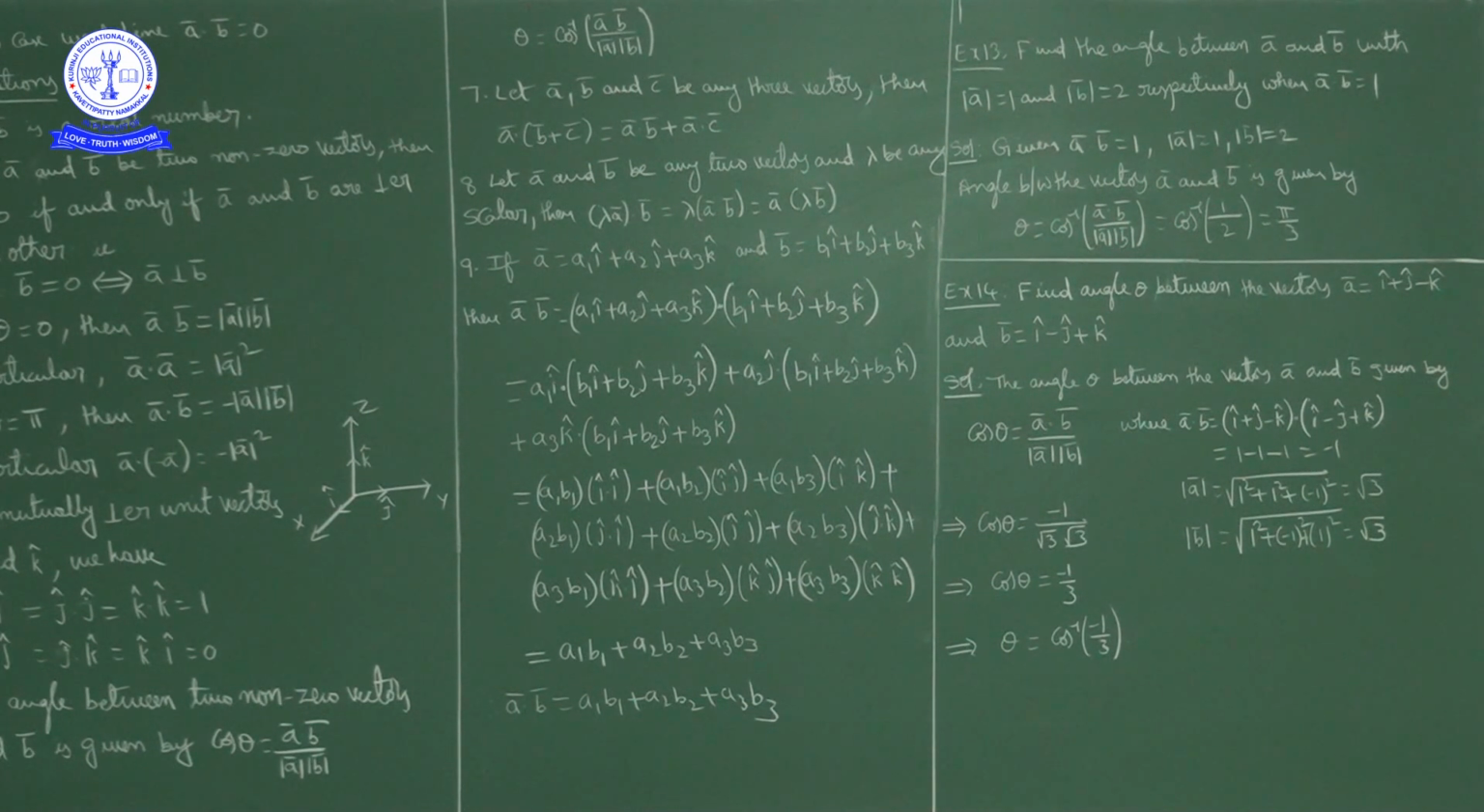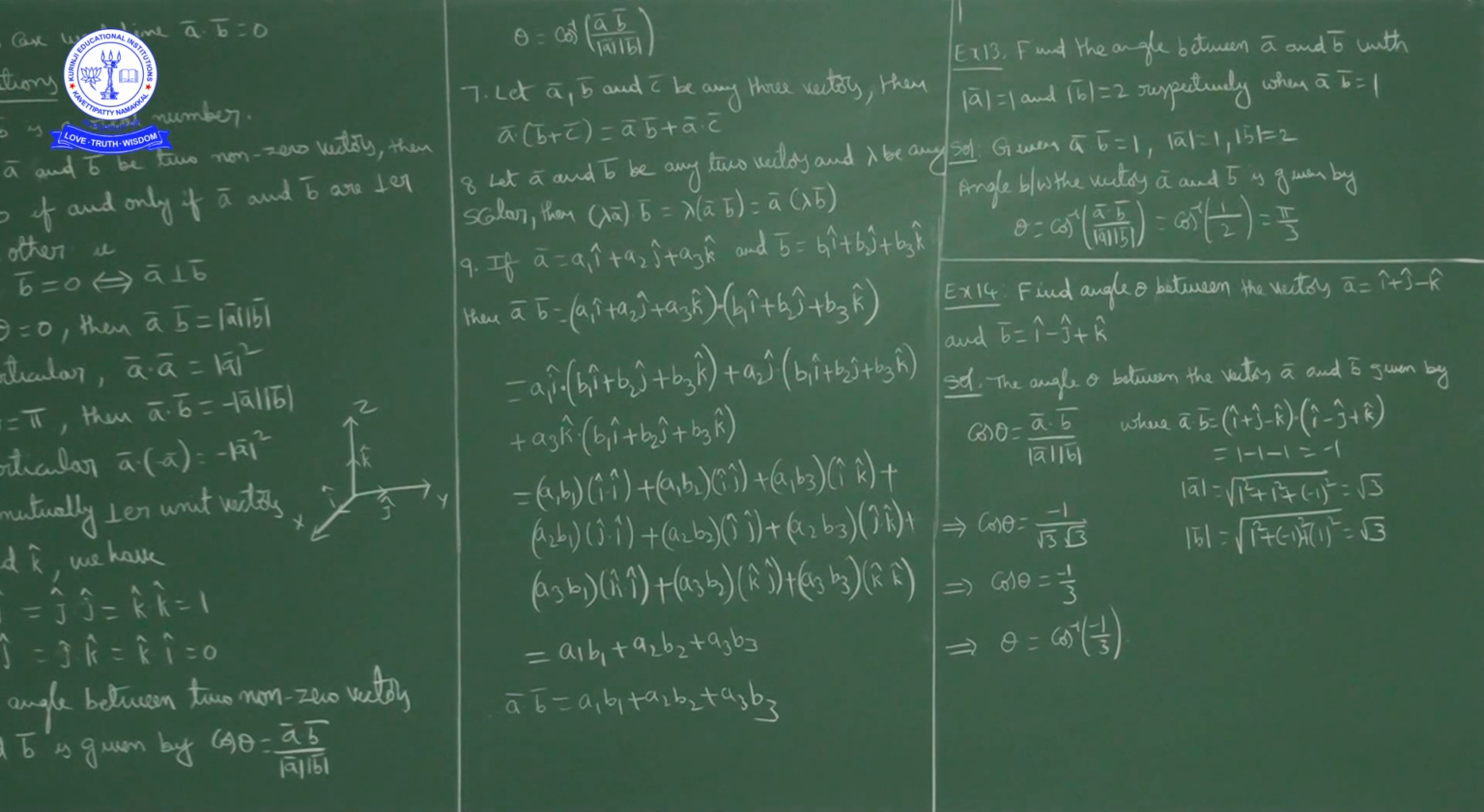Cos inverse of 1 by 2, how much is it? In cos, where do you get 1 by 2? For cos pi by 3, the value is 1 by 2, no? So cos inverse of 1 by 2 is pi by 3. So the angle between these two vectors is pi by 3.